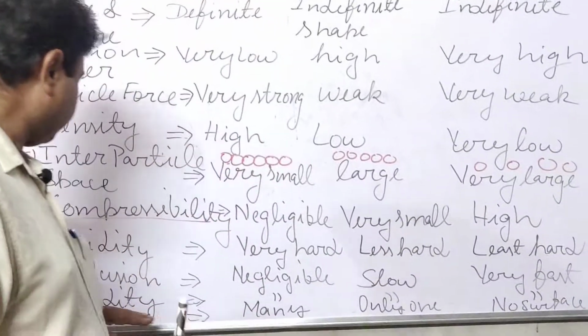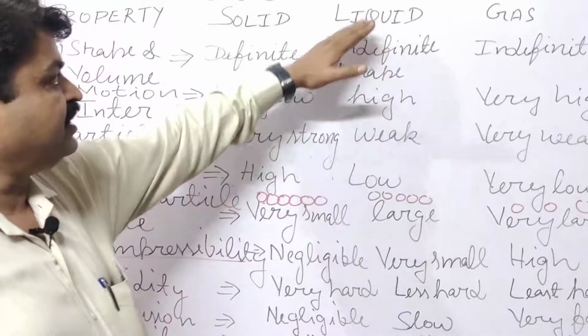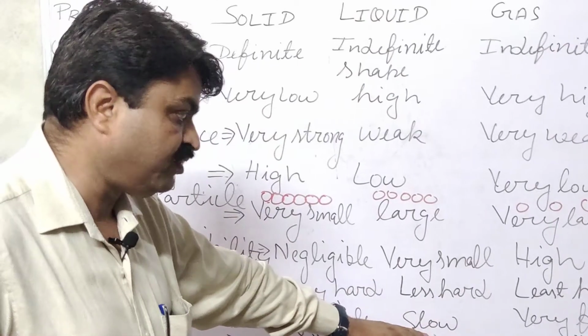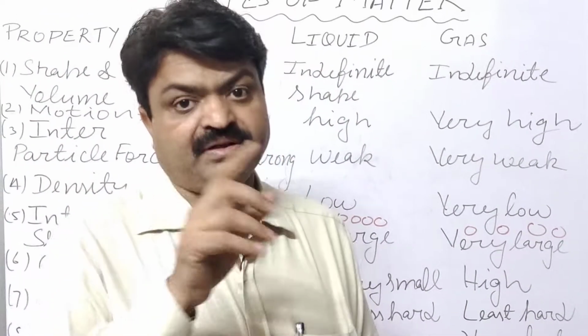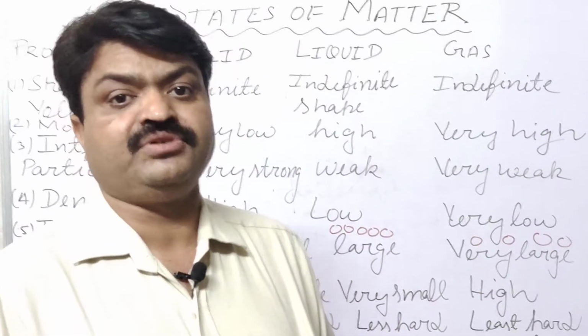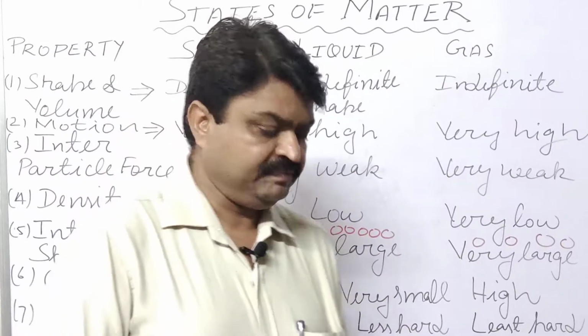In this, solids have negligible fluidity, liquids have slow fluidity, but gaseous state matter has high fluidity, student, because their particles move very fast.